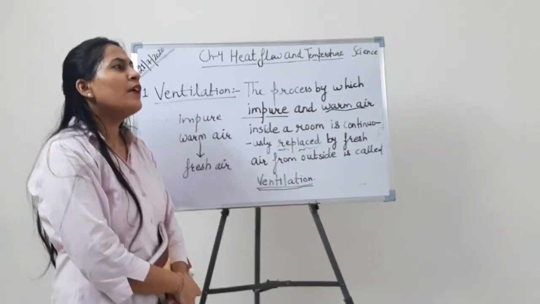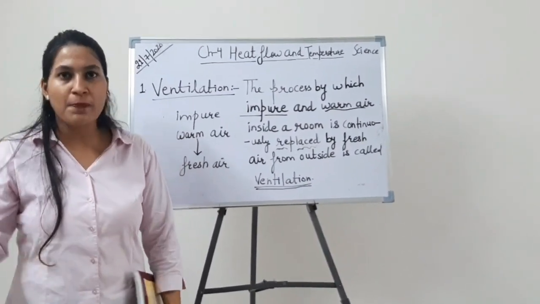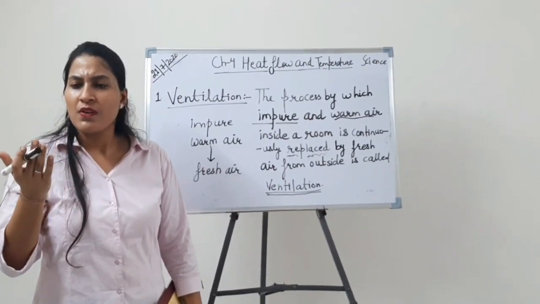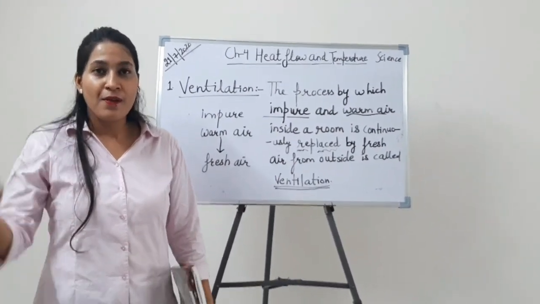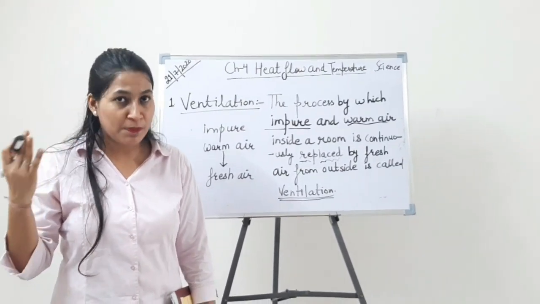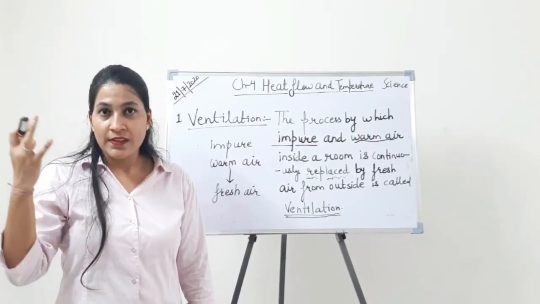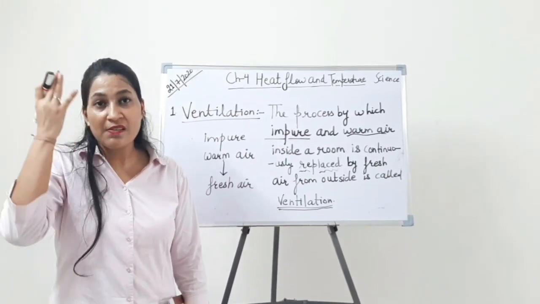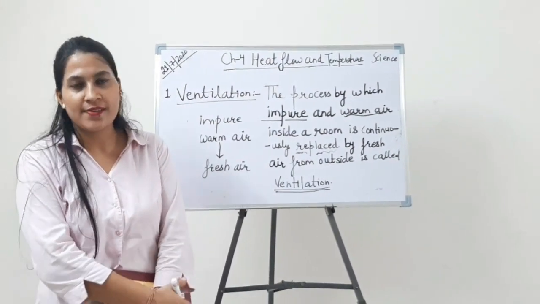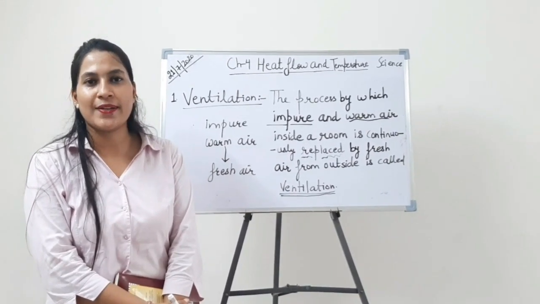Okay, students, you all must have heard that if a person is not able to breathe properly, then we use ventilators too. So what is the need of a ventilator? Because the person who is not able to breathe can breathe properly with the help of the oxygen, the air, which we are providing; it means the air is being replaced. So this is how ventilation works. I hope that the ventilation topic is clear to every student.